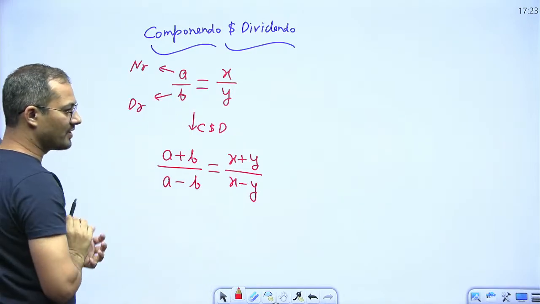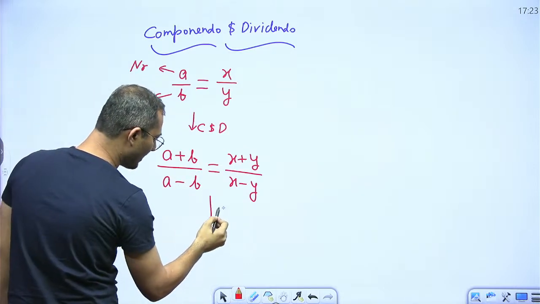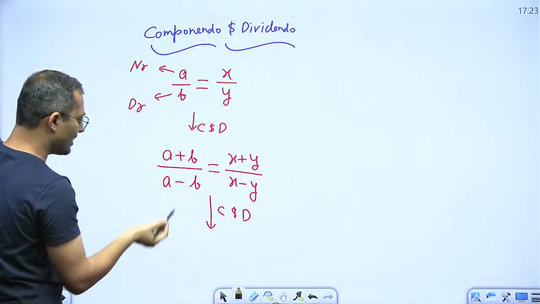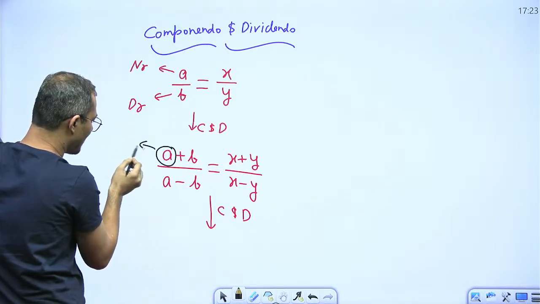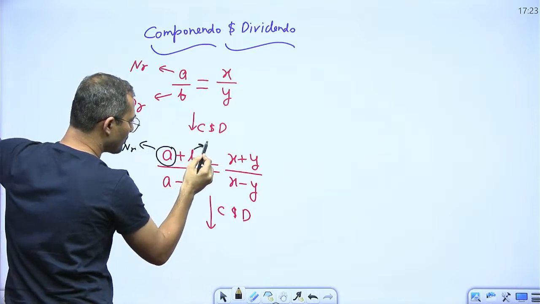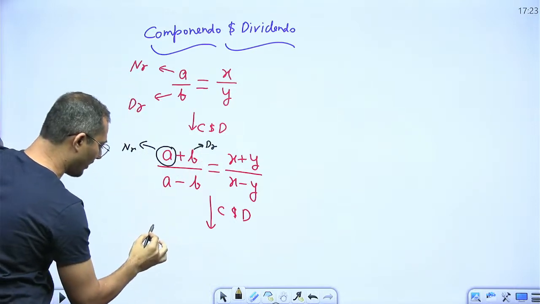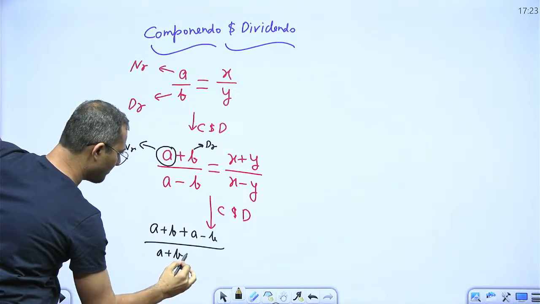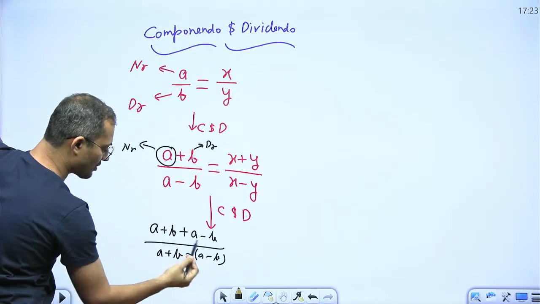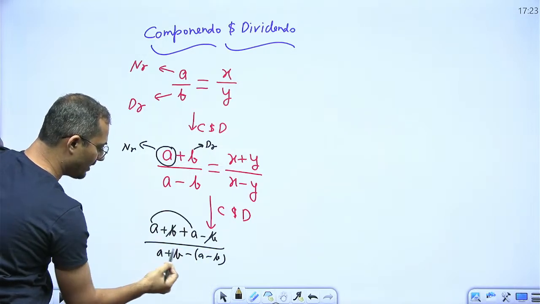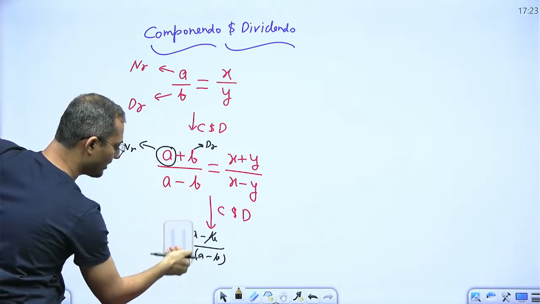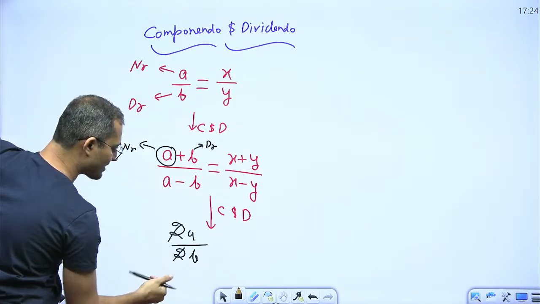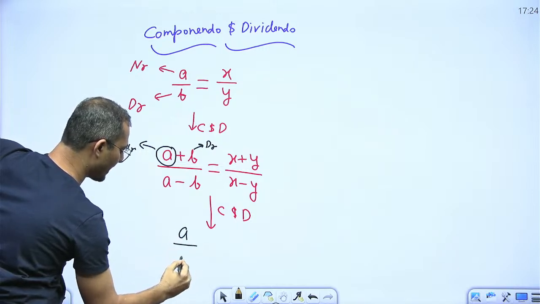So what is the beauty of this tool? If I apply C and D in already applied form, I can directly say that this is going to represent the numerator and this is going to represent the denominator. If I apply it, I will get A plus B plus A minus B, and A plus B minus A minus B. After solving that, B is cancelled, so 2A. In the denominator, I will get 2B. So I get 2A divided by 2B, 2 cancels, so I will get A upon B directly.